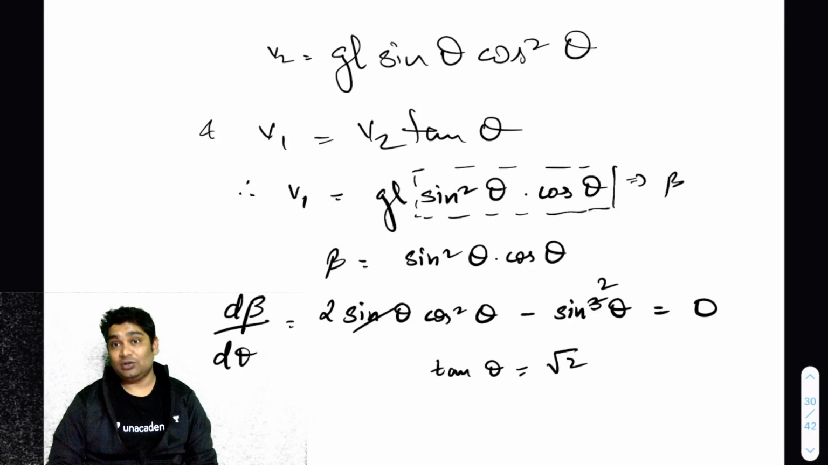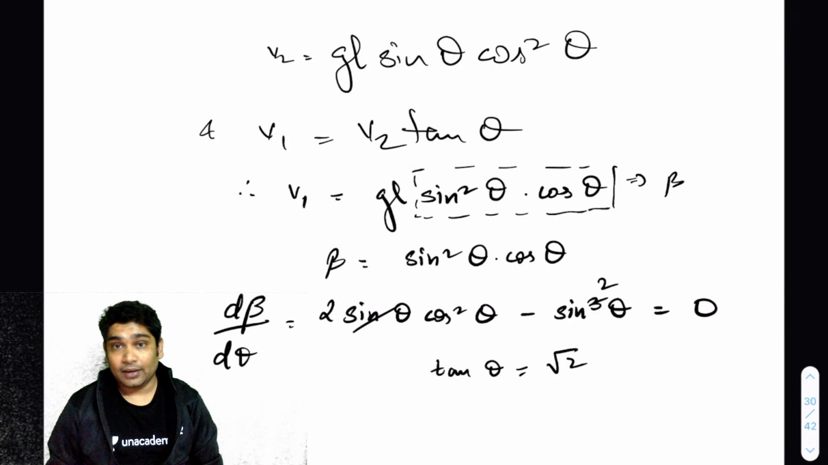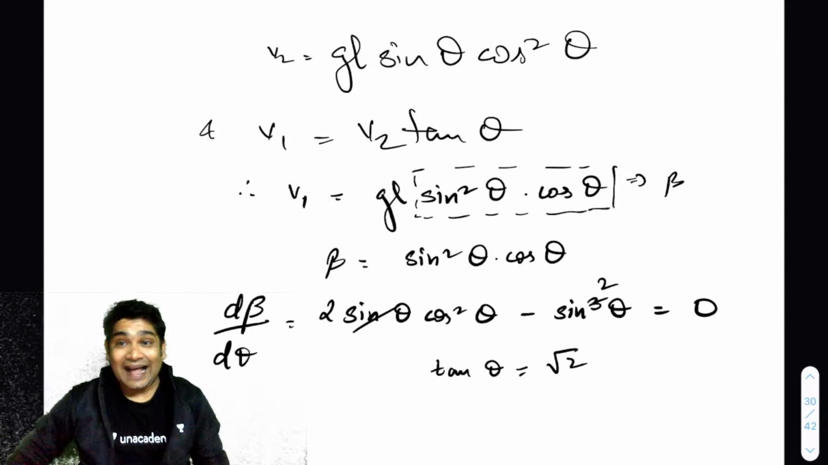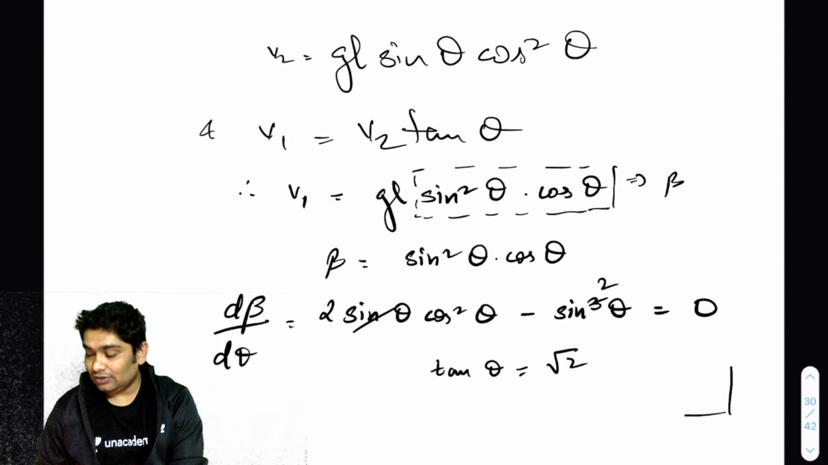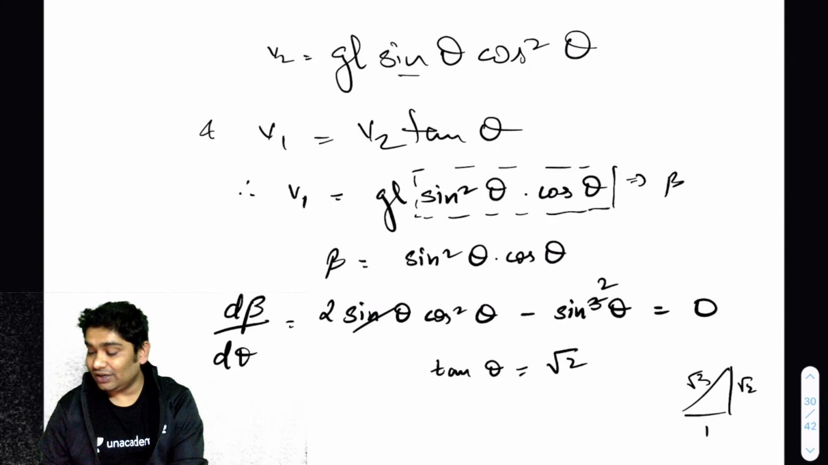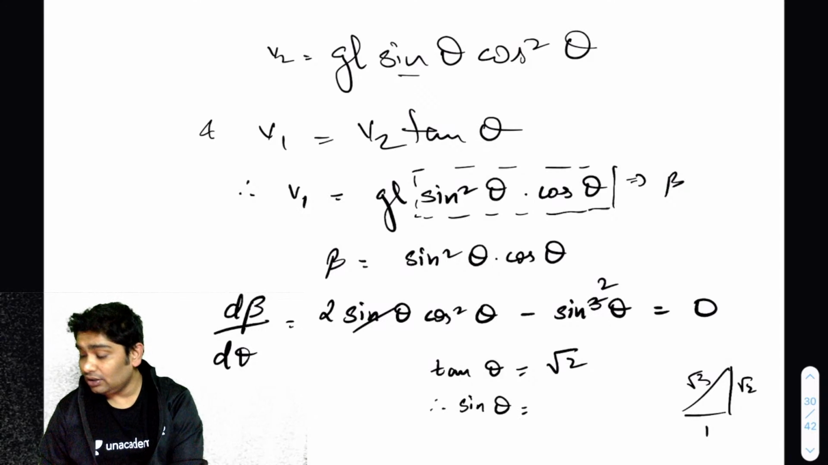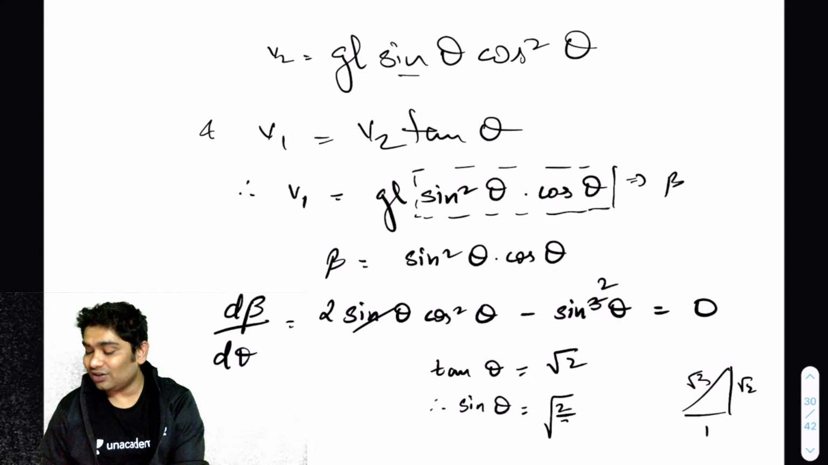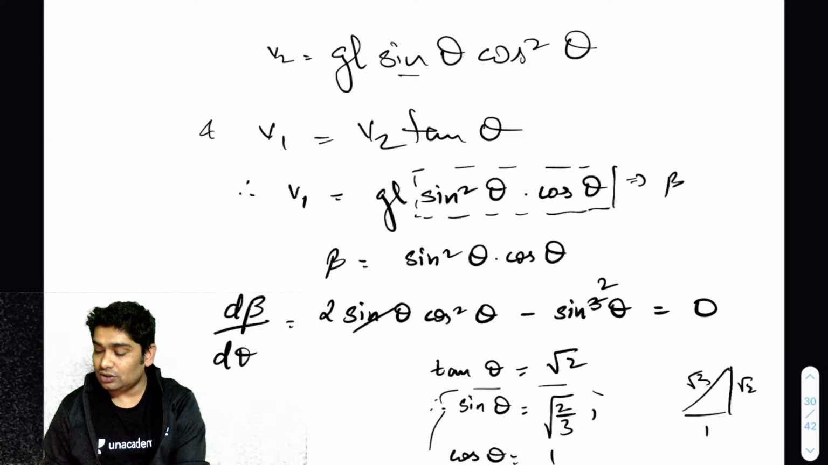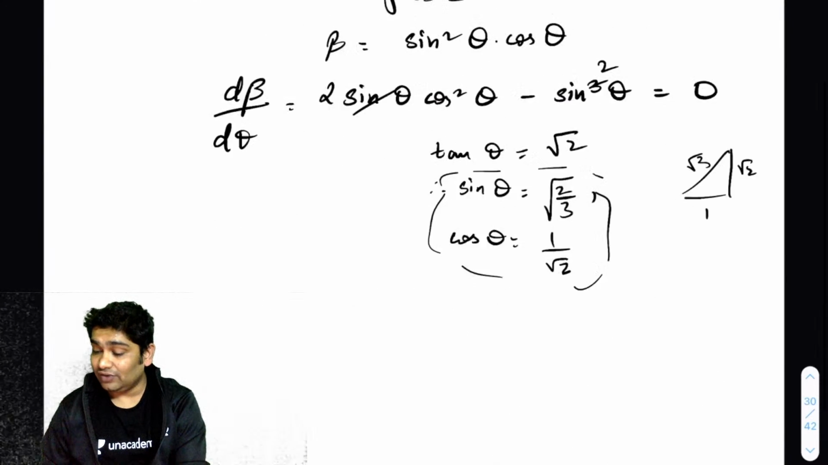Okay, if your tan theta is root 2. So when tan theta is root 2, then you will realize that sine theta would have been root 2 over 3, and cos theta would have been 1 over root 3. So you can substitute these values and find the maximum value of V1.